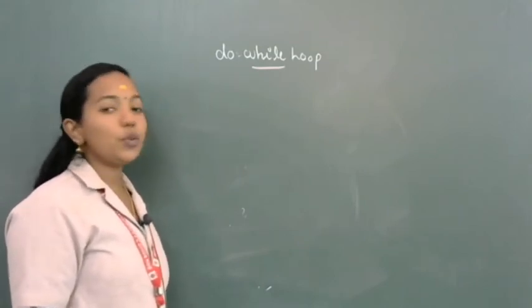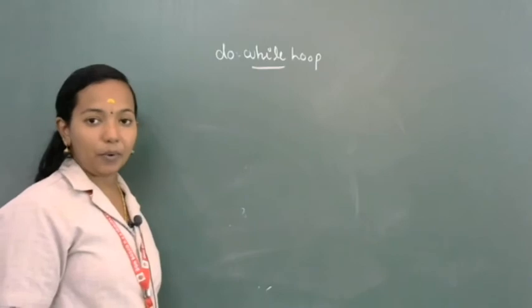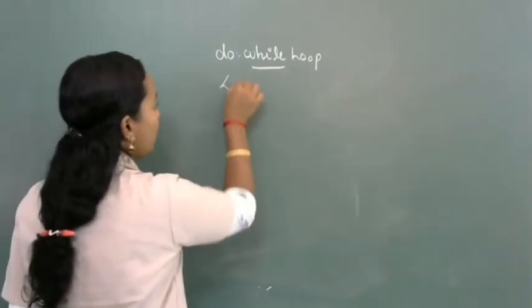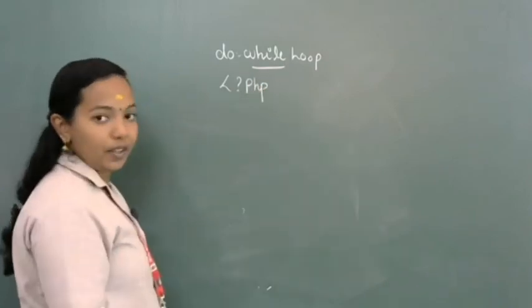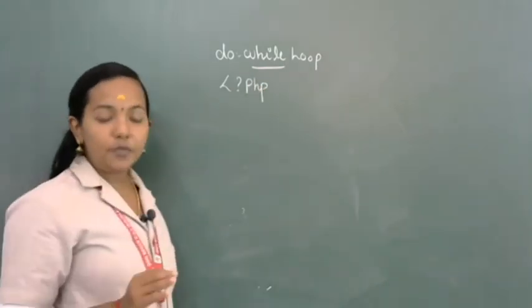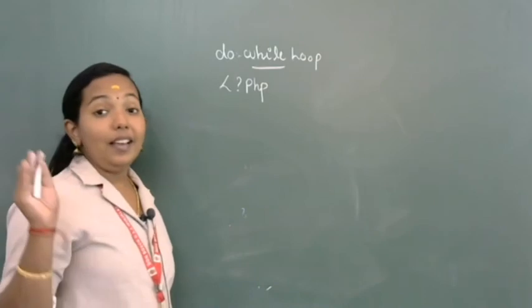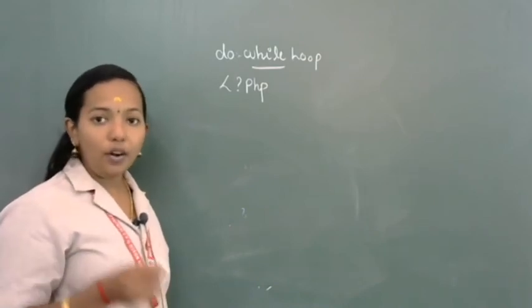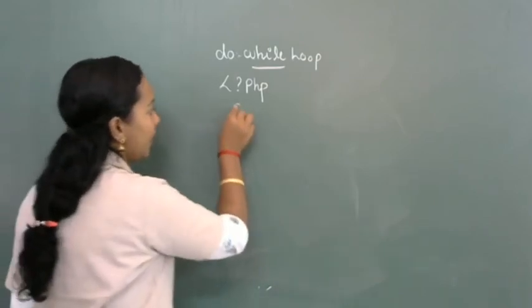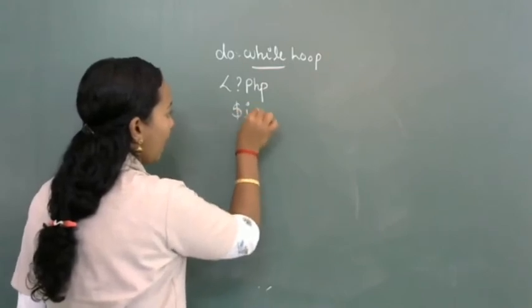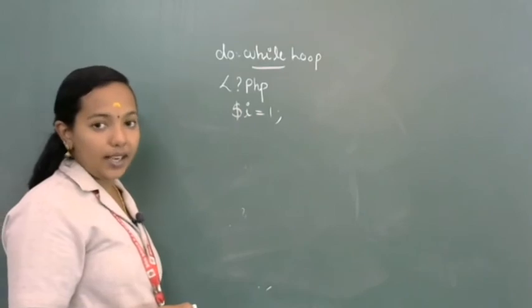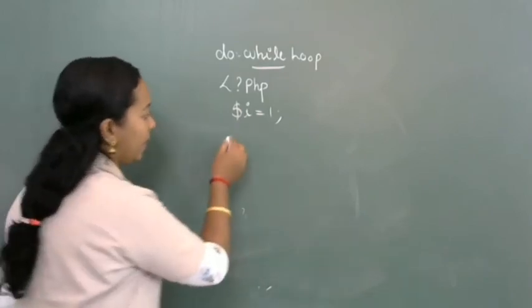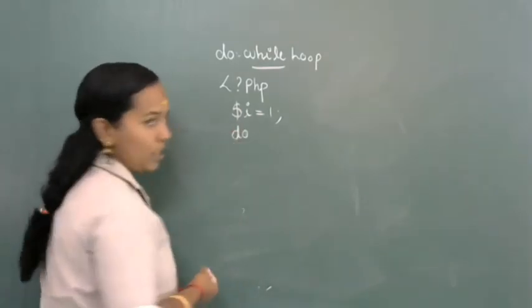So, I am going to start the PHP program. Every PHP program starts with <?php. Then, every looping statement consists of a loop control variable. So we can write like this, $i = 1. This is known as the initialization statement.